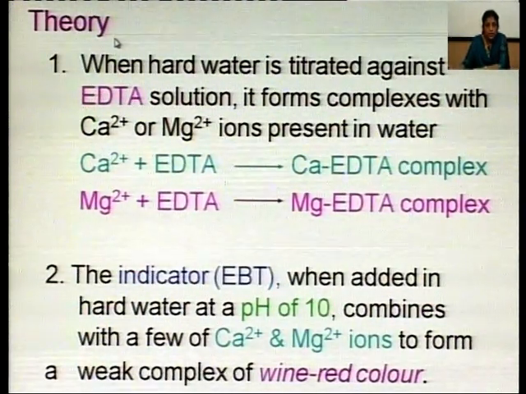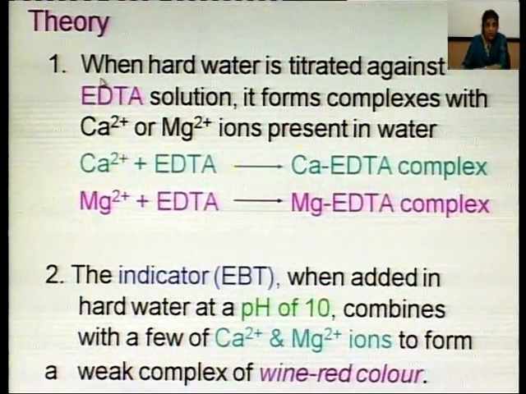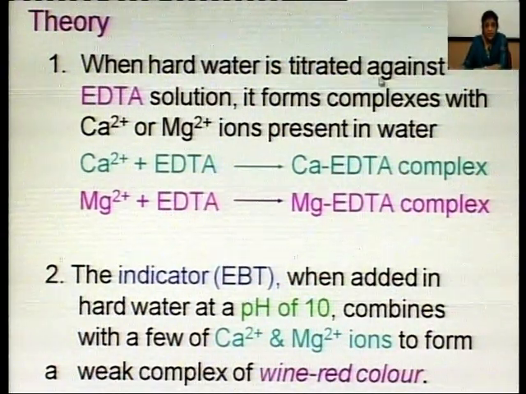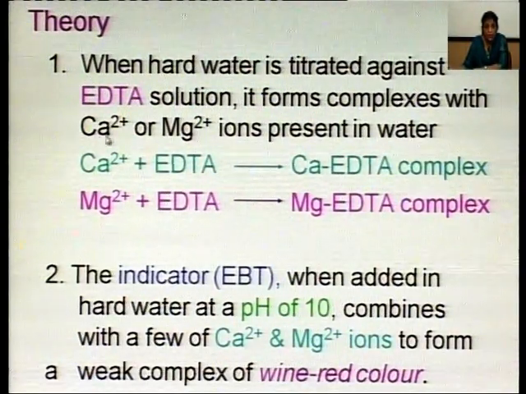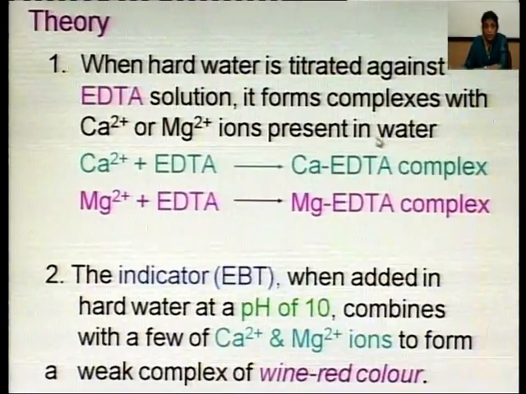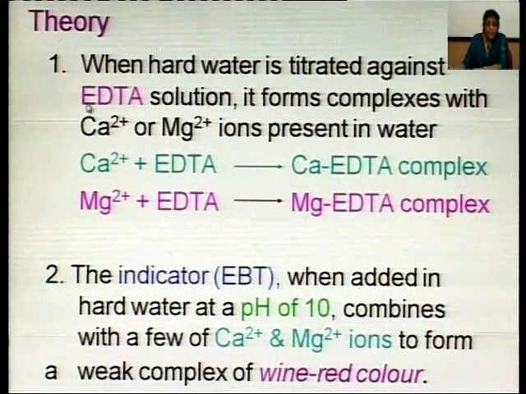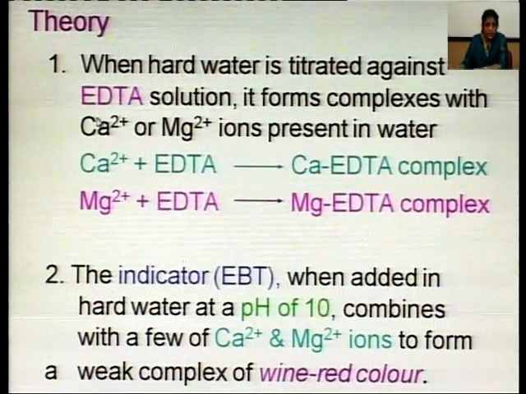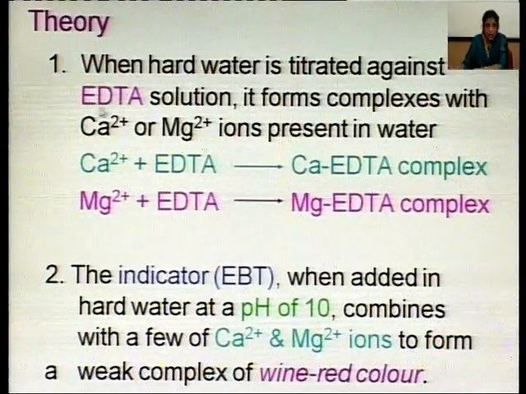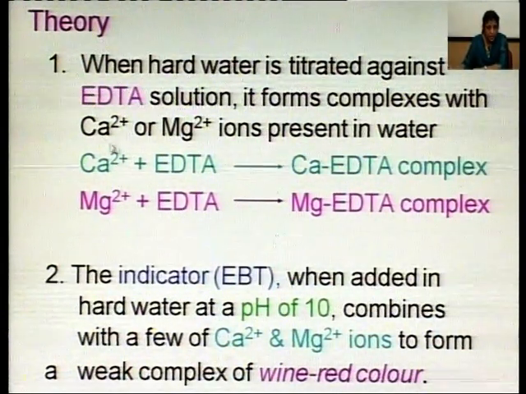Now, what is the theory behind this method? How can we estimate hardness? When hard water is titrated against EDTA solution, it forms complexes with calcium or magnesium ions present in hard water. This means that EDTA is a complex forming reagent. So, it easily forms complexes with ions like calcium or magnesium, and these two ions are present in hard water.